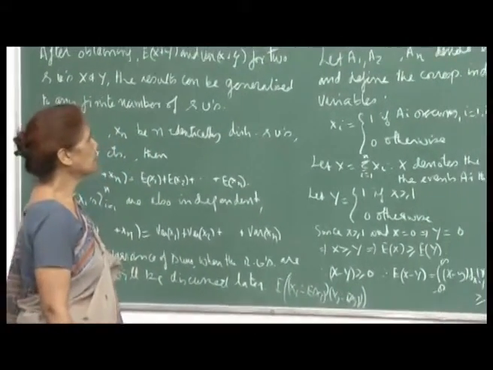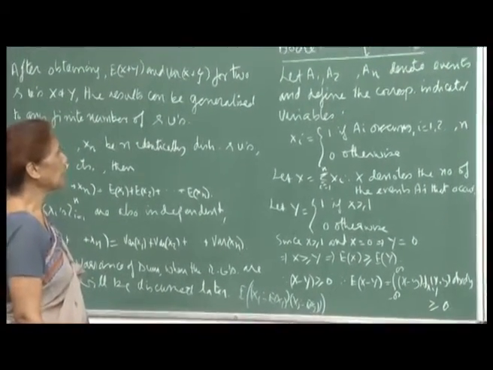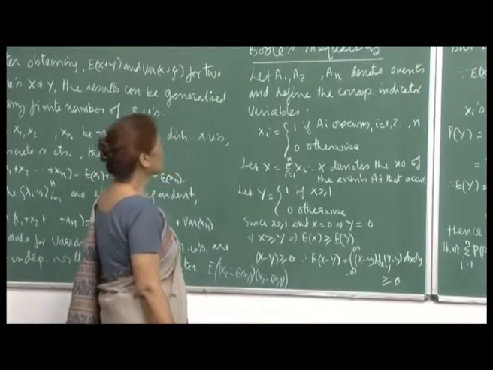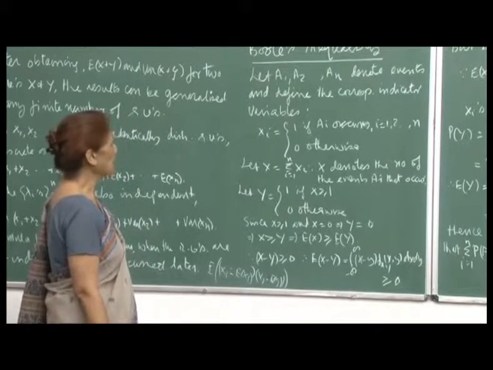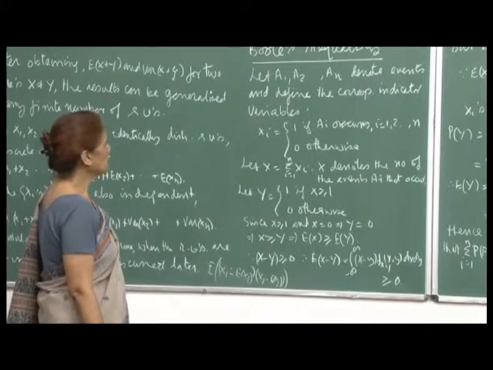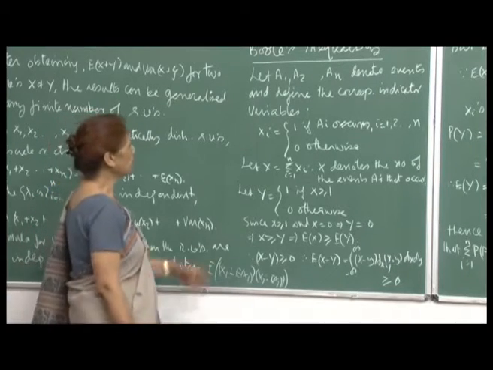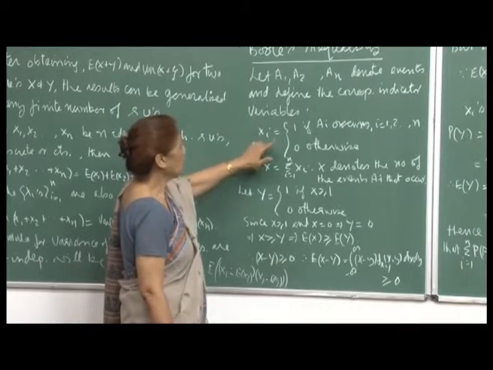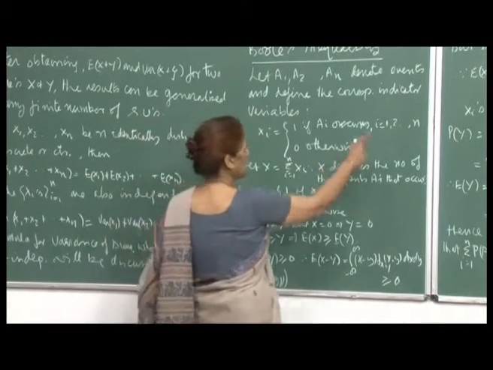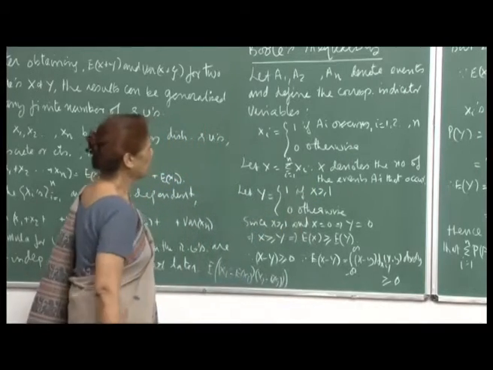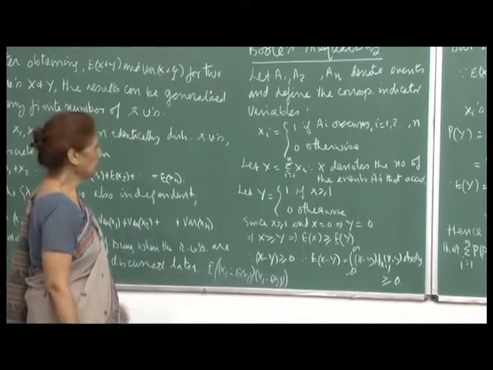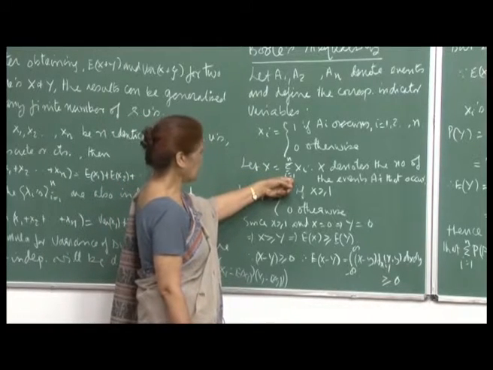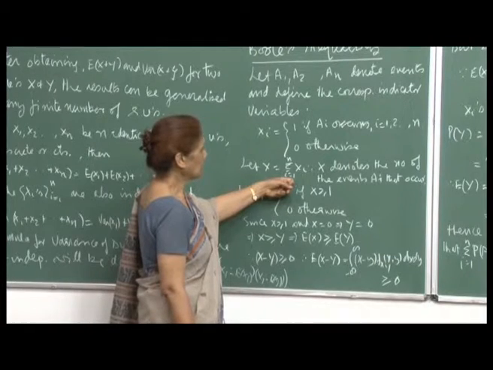Now, let me discuss an interesting result which is called Boole's inequality. Let me first describe what we want to say here. Suppose you have A1, A2, ..., An as n events, and corresponding to these n events, I define the corresponding indicator variables. That means xi is 1 if Ai occurs, i varying from 1 to n, and it is 0 otherwise. Then I let x be the sum of these n indicator variables.